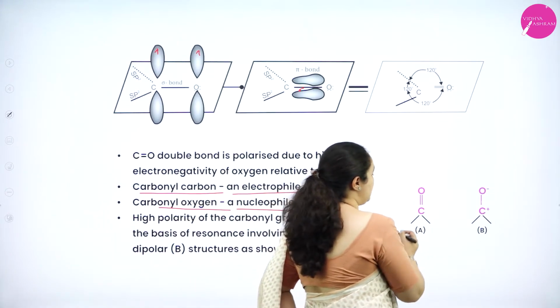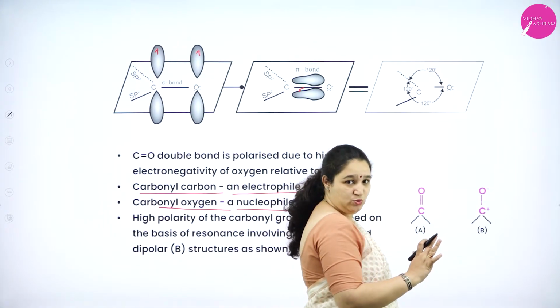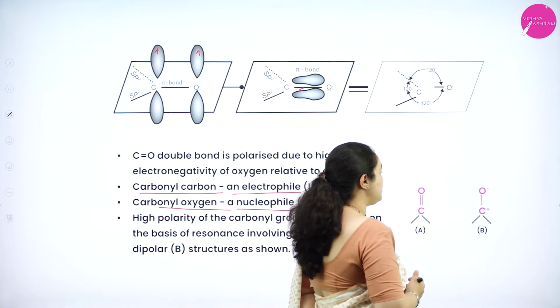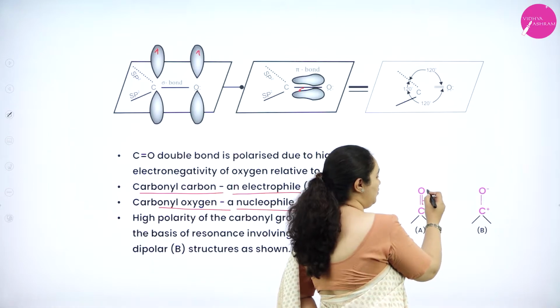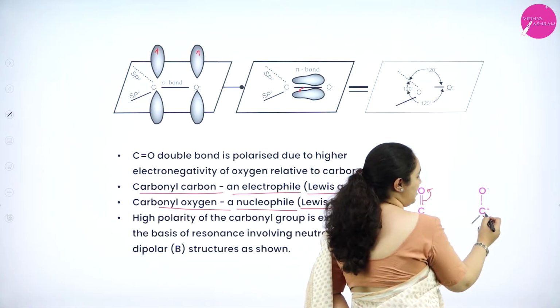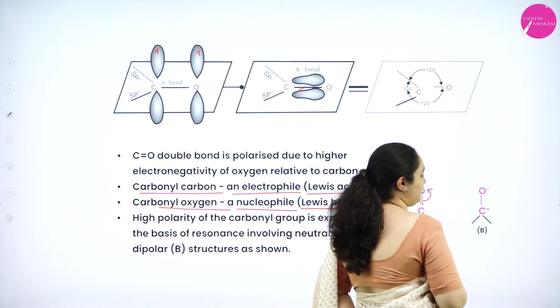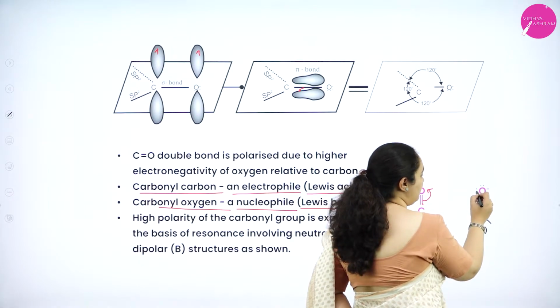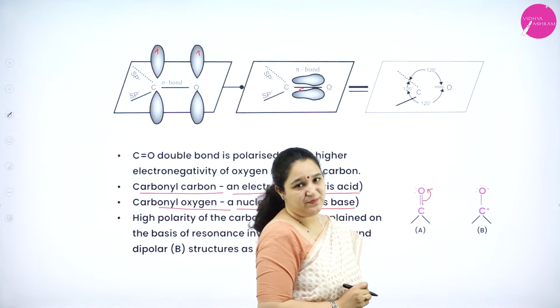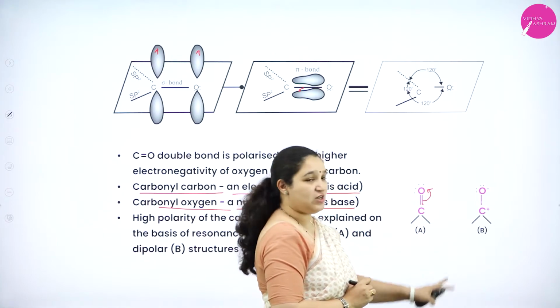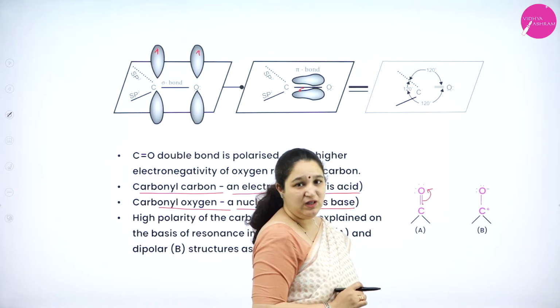In one resonance structure, carbon and oxygen are neutral, and in the second resonance structure oxygen has pulled the electron from carbon towards itself to get the negative charge, and carbon has lost an electron and gets the positive charge. Along with this, it has got a lone pair of electrons as well. So 2 resonance structures are possible in the carbonyl group.